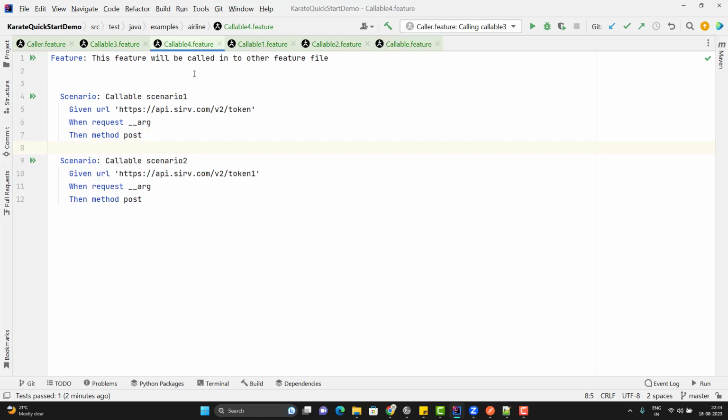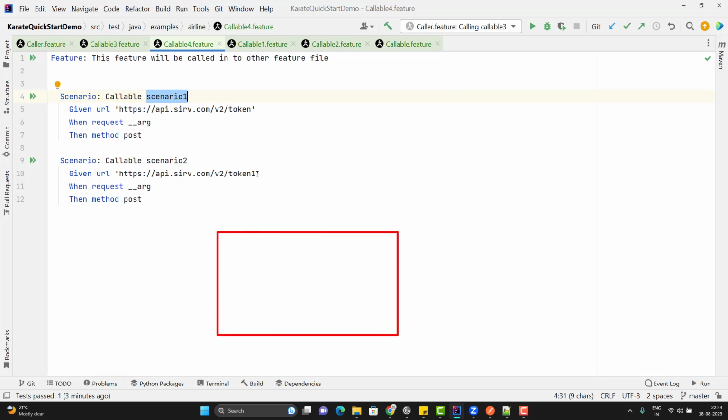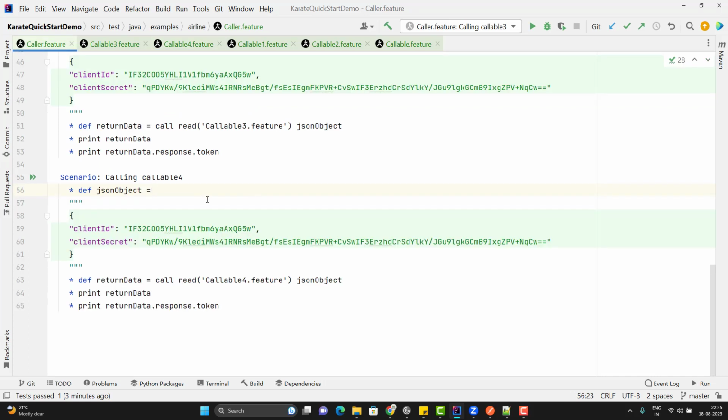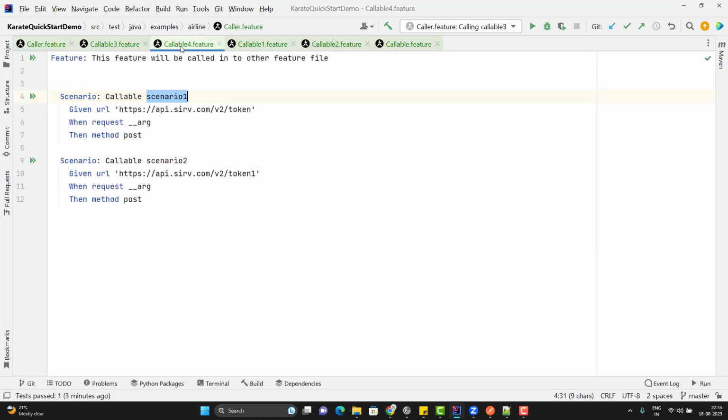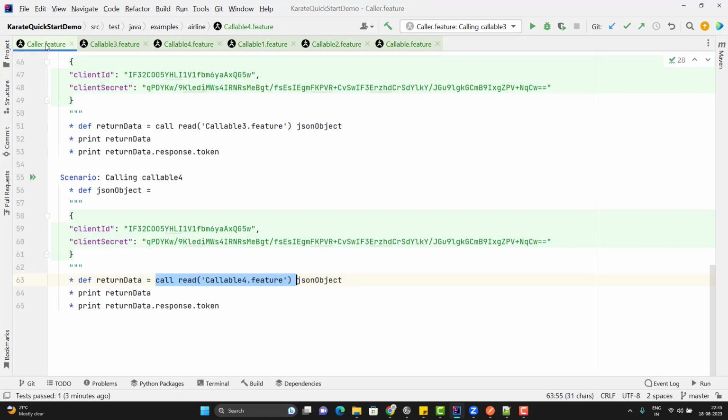So here I have another feature file called callable4.feature, and here I have two scenarios. The first scenario is the successful scenario where I am passing the correct token API, but in the other scenario I am just adding 1 so that it will fail. Now I will call this feature file in my caller.feature and let's see which scenario it will call. So in this scenario, you can see I am calling callable4.feature and I am passing the JSON object, and this callable4.feature has two scenarios. Let me run this and see which scenario it is calling.